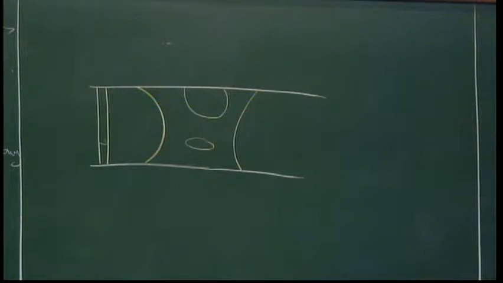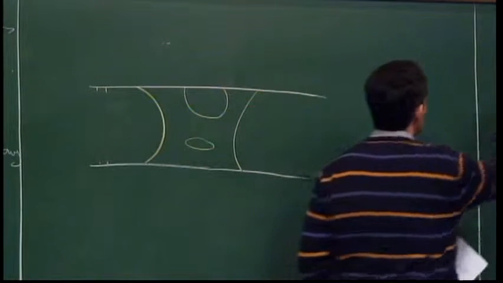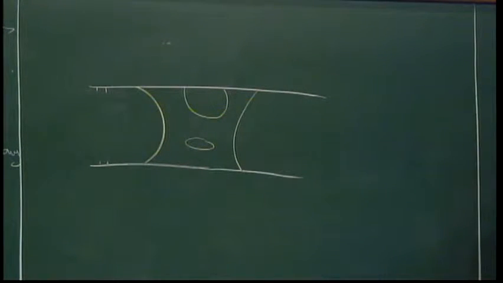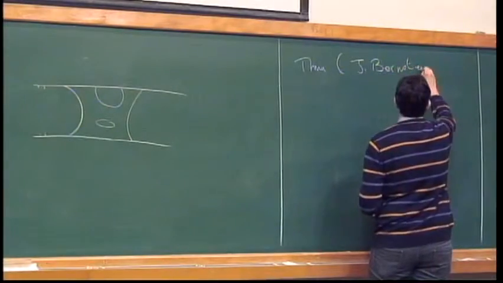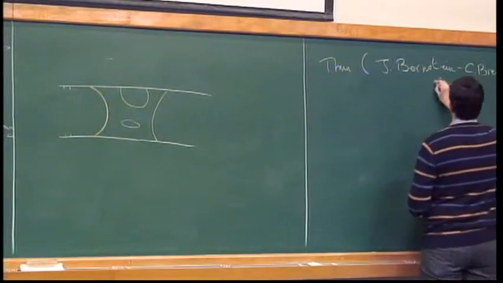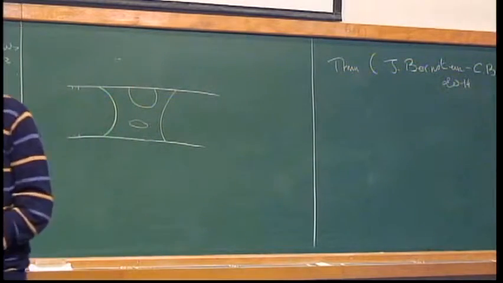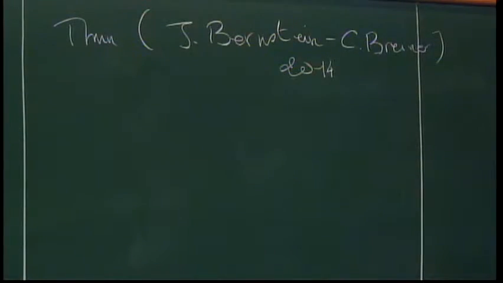Okay? So as far as I know, this problem was considered very recently by Jacob Bernstein and Christine Breiner, and they prove an interesting result regarding this problem. They prove the following. So, theorem by Bernstein and Breiner. They prove that if you minimize among embedded minimal annuli, then the minimum is achieved by a maximally stable catenoid. So let me explain.